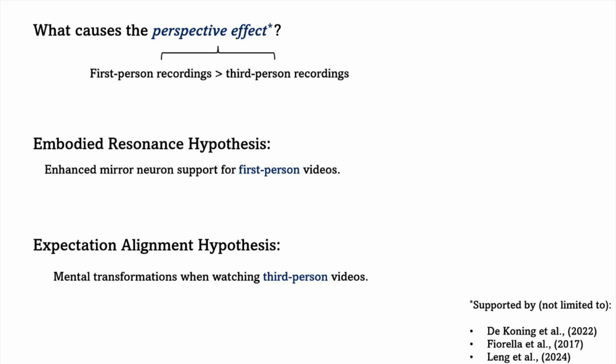The second hypothesis is the expectation alignment hypothesis. This hypothesis suggests that individuals inherently expect to perform tasks from a first-person angle. This expectation prompts the execution of mental rotations, which are spatial transformations simulated mentally. These are quite taxing for working memory, due to which the information is less effectively stored in memory.